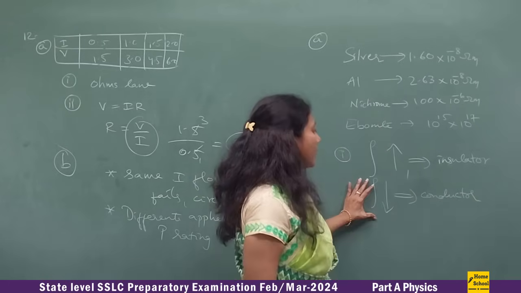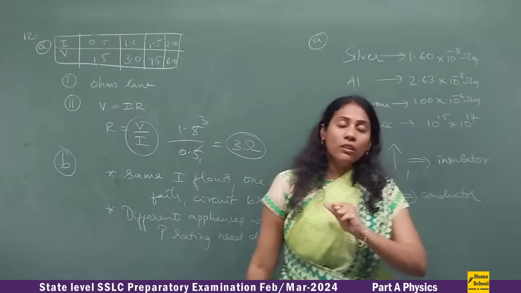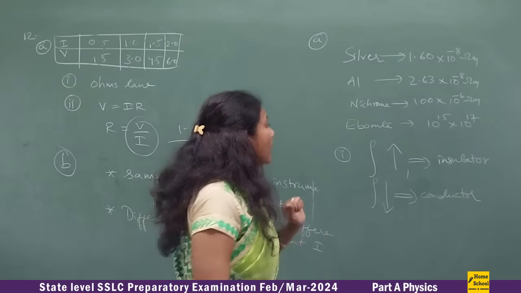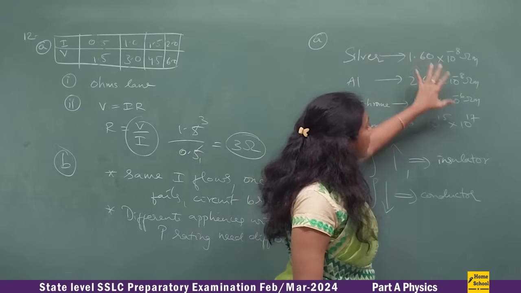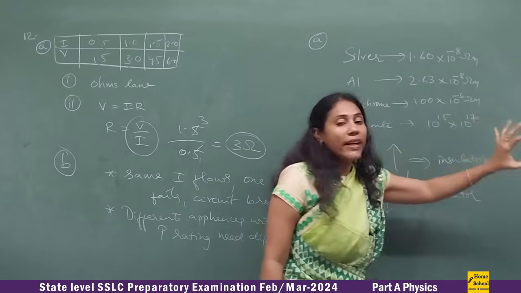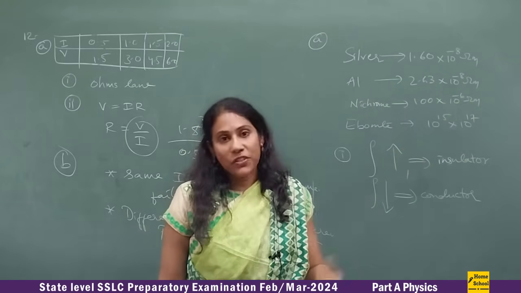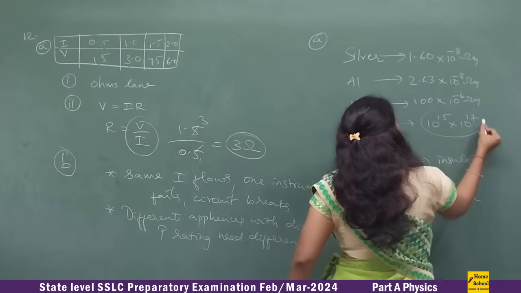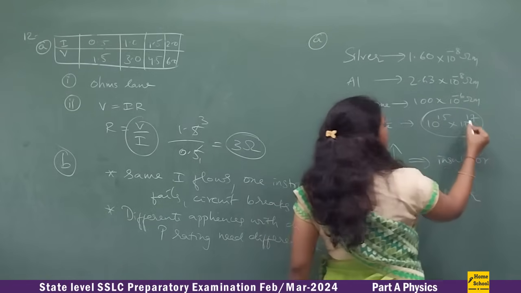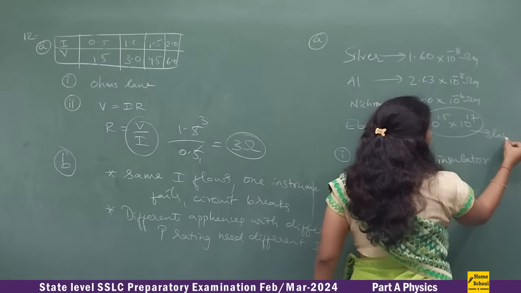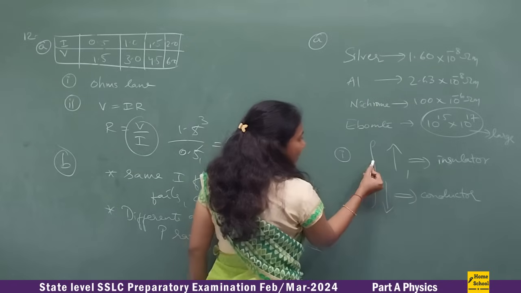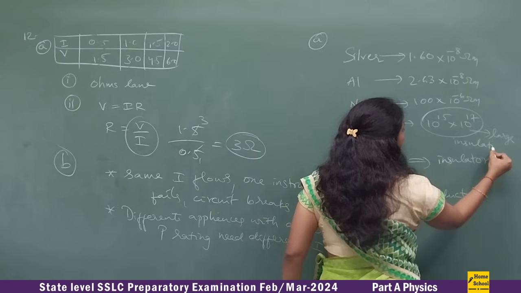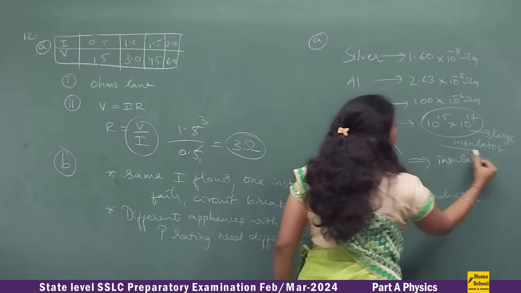The lesser the resistivity value, the more conducting power the substance has, right? So now check among the values, which is the largest value and which is the smallest value. Which is the largest value? Look here, 10 power 15 and 10 power 17 is a very, very large value. So higher the resistivity, the substance is an insulator. So now this ebonite is an insulator.